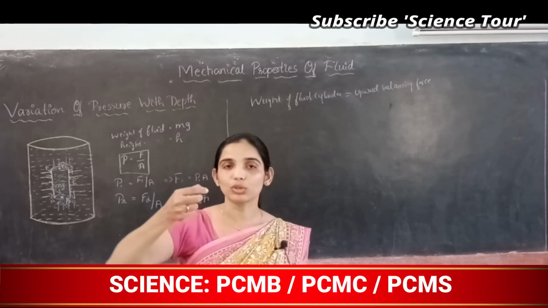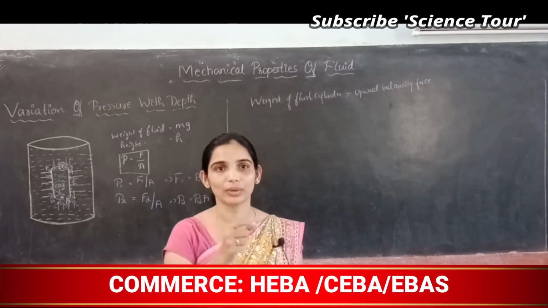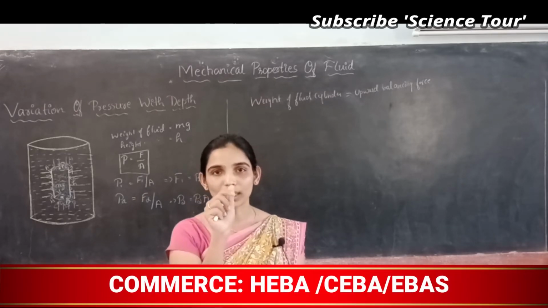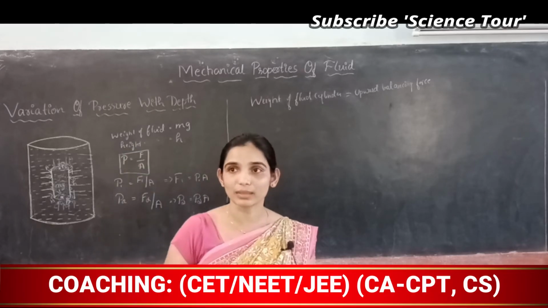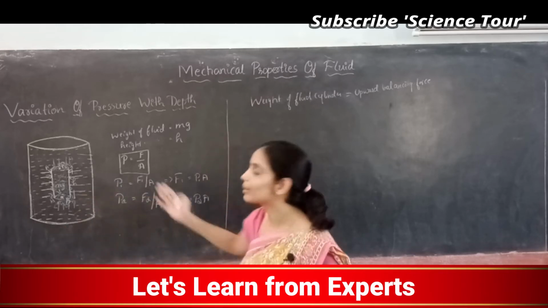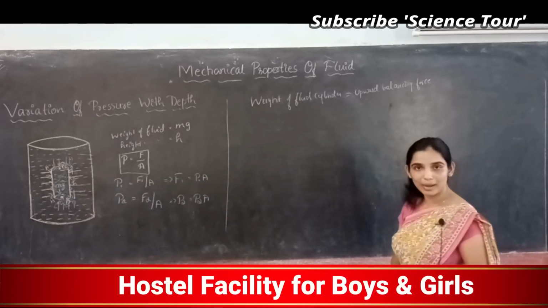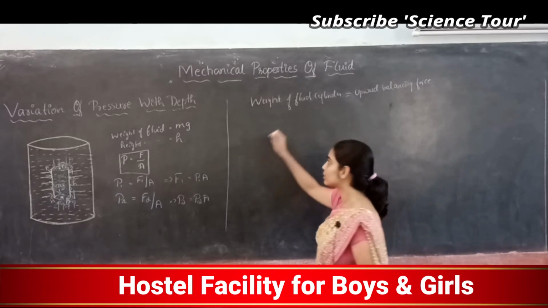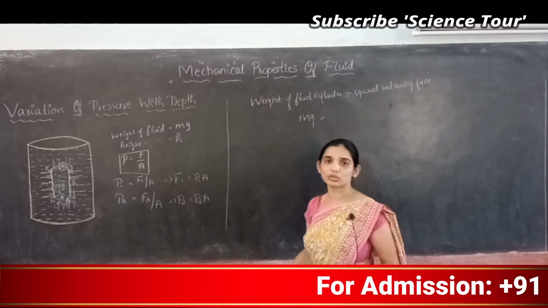But if you have cotton, which you might have played with when you were a child, some cotton kind of flower comes, so that will fly. How does it fly? Because its weight and the upward thrust balance. So a similar concept here: the weight of the fluid cylinder should be equal to the upward balancing force. What is the weight of the fluid cylinder? M into G.